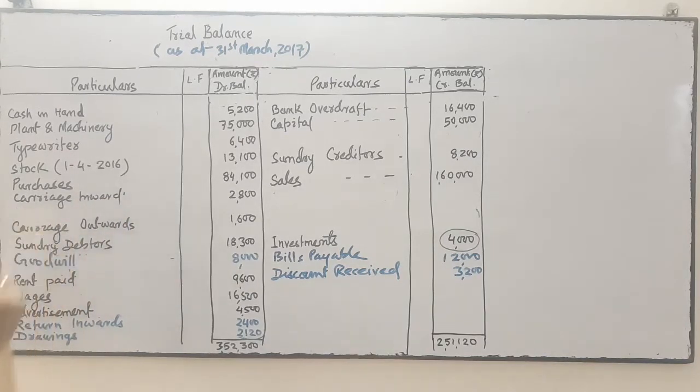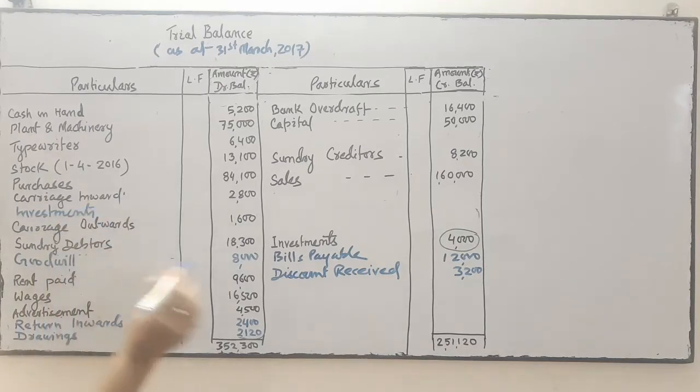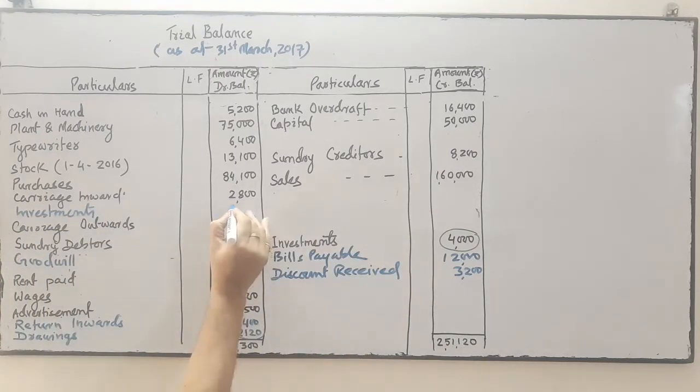I am going to write the investment in between over here. As I am not getting the space, I am just managing it. It is 4,000 is the investment.